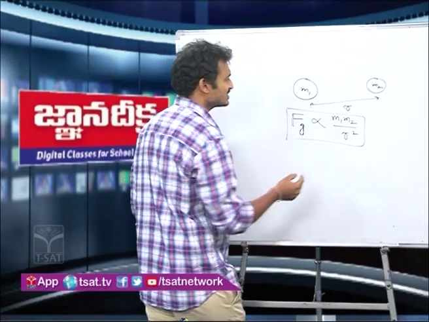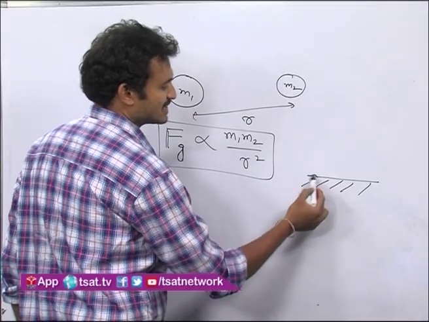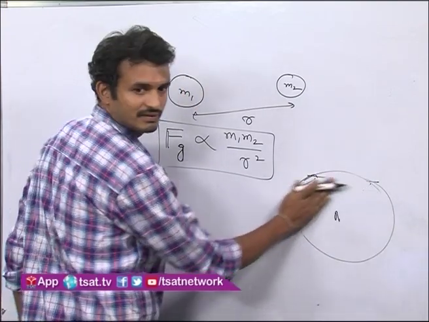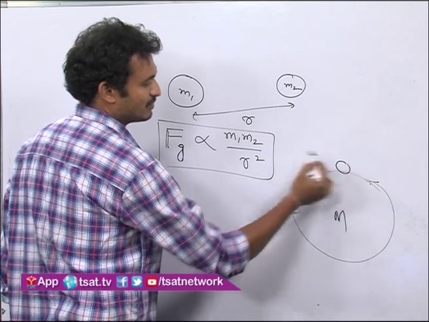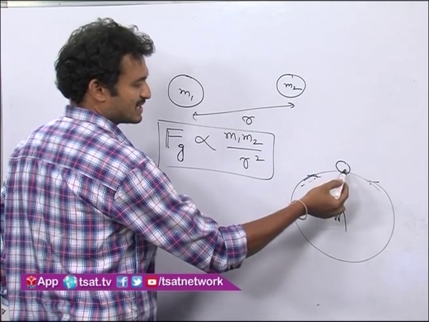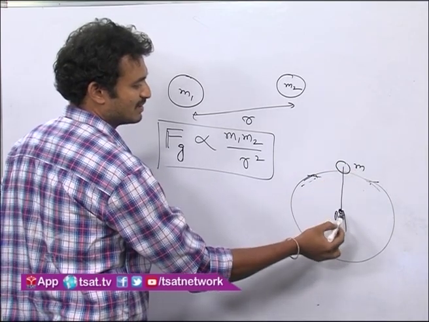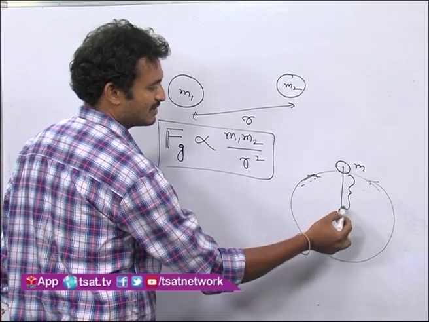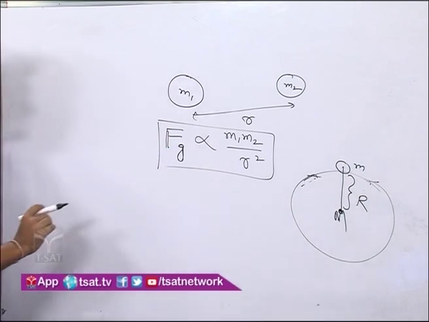And the gravitational force exerted by the earth, for example, this is the earth of mass M, and now let one object of mass m be on the surface. The distance between the center of the earth and the center of the object is r, that is the radius of the earth, if the object is considered as a very tiny object.